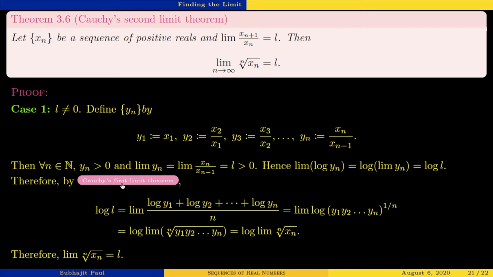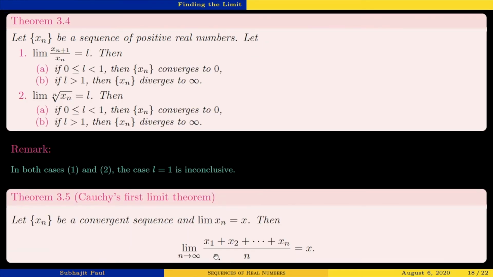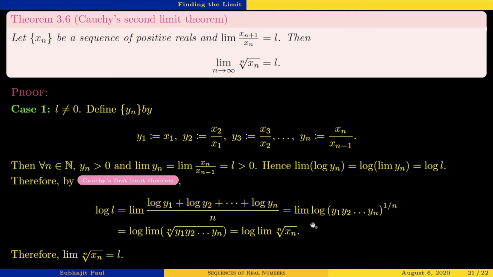Therefore, by Cauchy's first limit theorem, what does it say? It says that the arithmetic mean sequence converges to the same number. Here also we are doing the same thing. The sequence log yn is converging to log L. I'm just writing it the other way around.